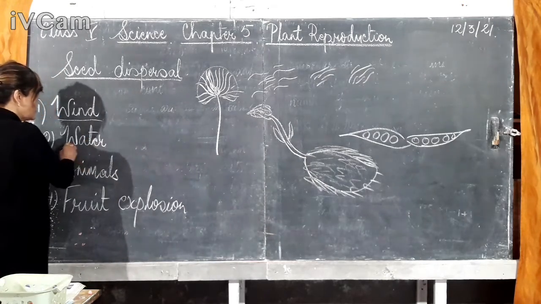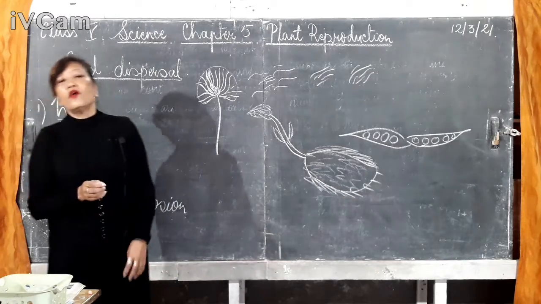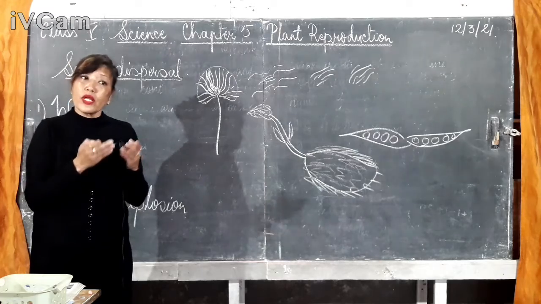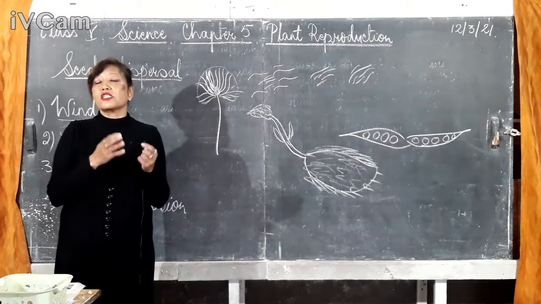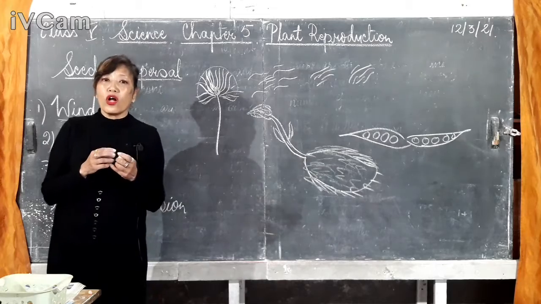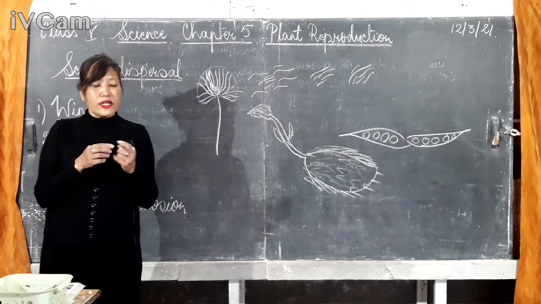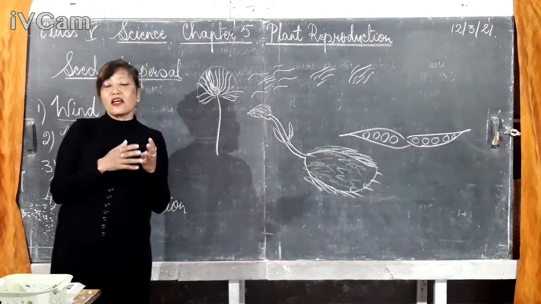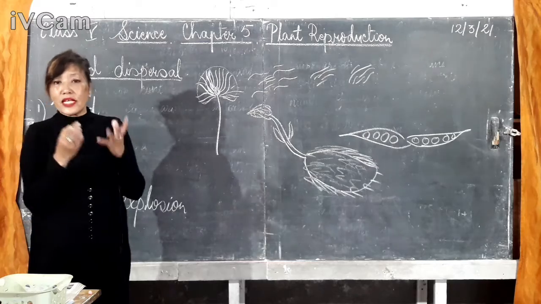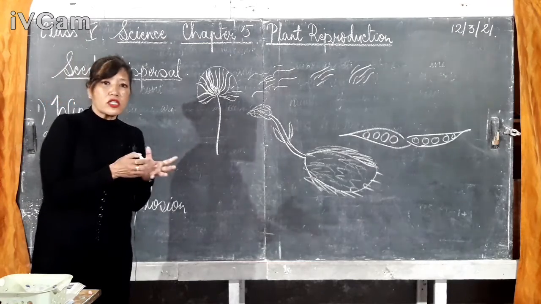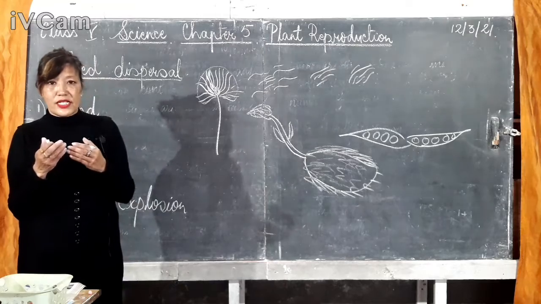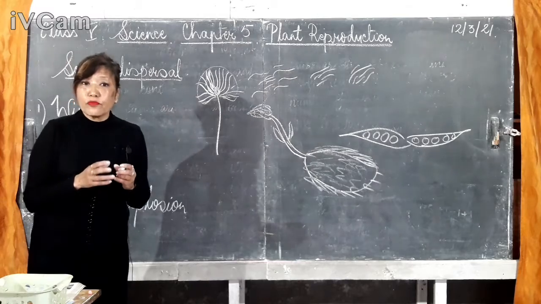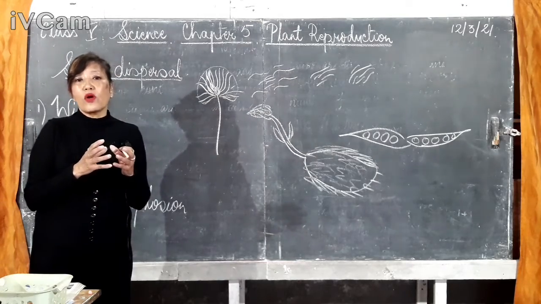Then the next agent is water. Water will disperse the seeds of those plants that grow in water. So what do you call the plants that grow in water? They are called hydrophytes, or aquatic plants, right? So the seeds of the plants that grow in water or near water bodies are dispersed by water. And what is the nature of the seeds that are dispersed by water?